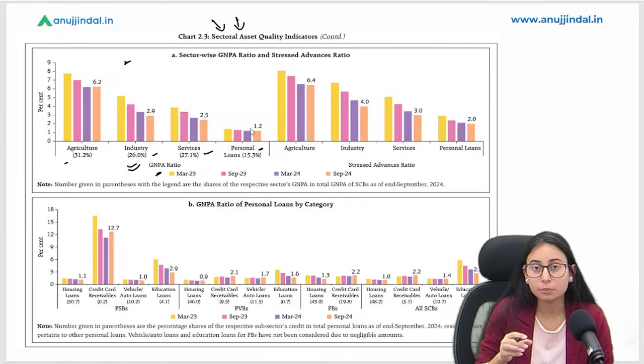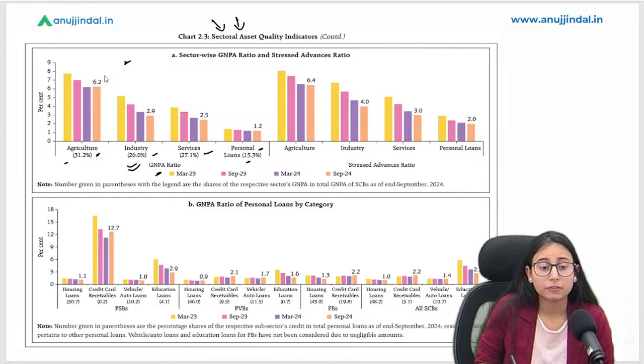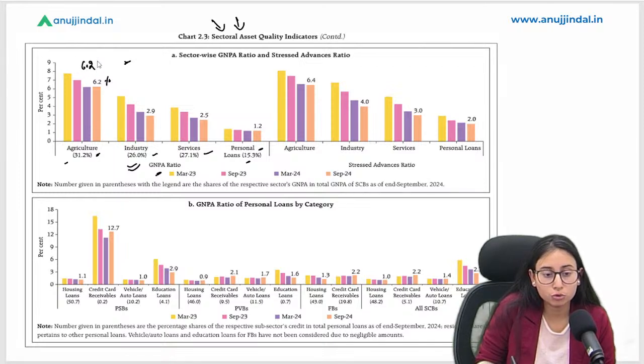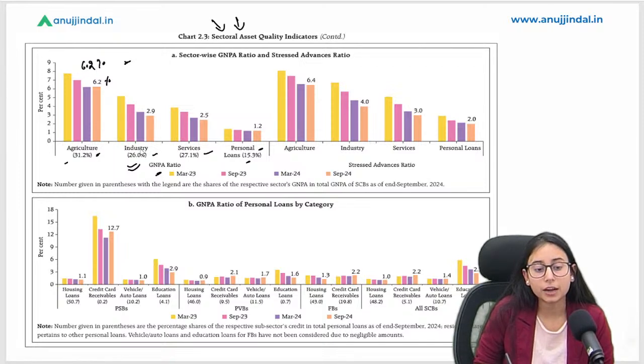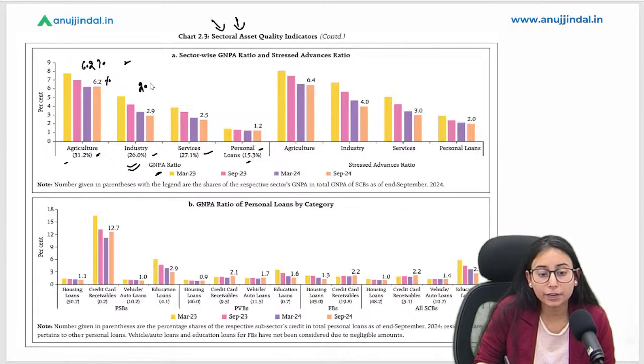We will discuss the GNPA of all of these. Right, we can see that the agriculture loans have a larger share and the personal loans have a smaller share in comparison to all types of sectors. The GNPA of the agriculture sector is 6.2% in the normal scenario, and the industry sector is 2.9% under the normal scenario, 2.5% for the service sector, and 1.2% for the personal loans.